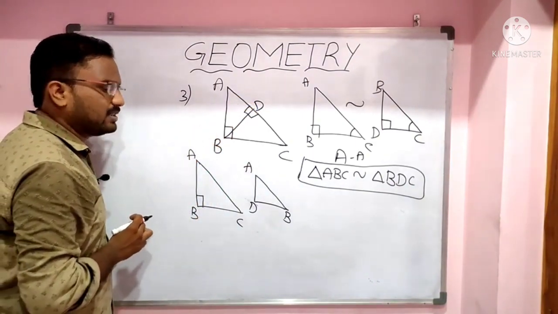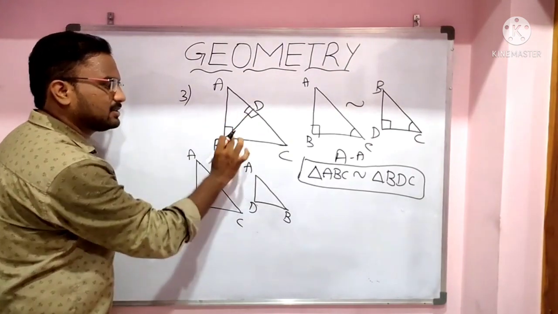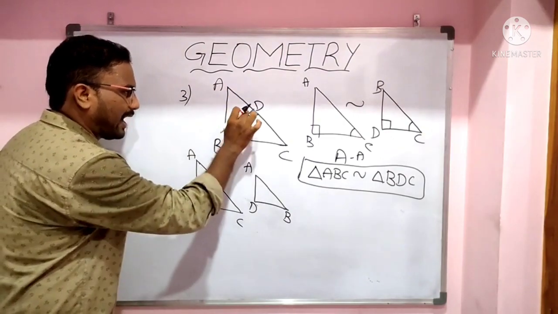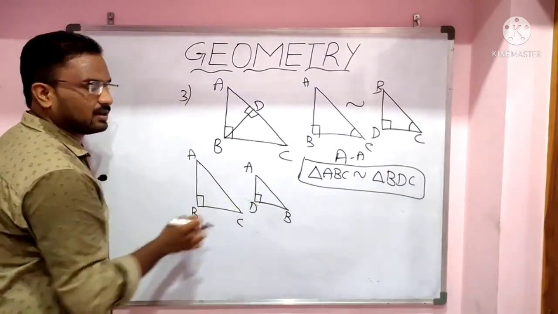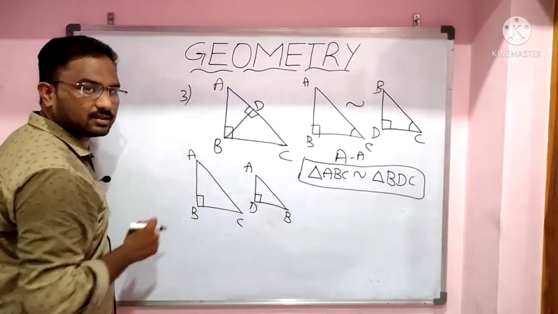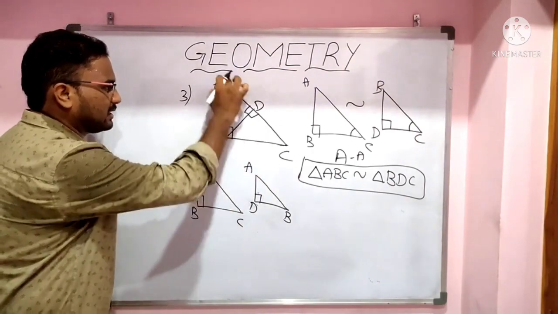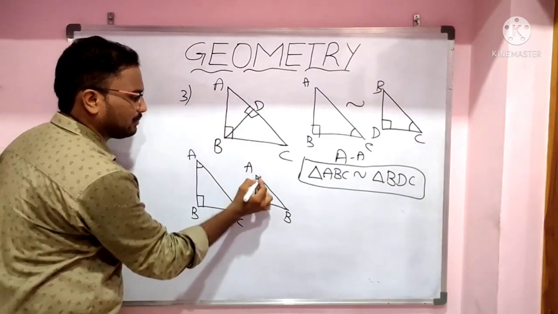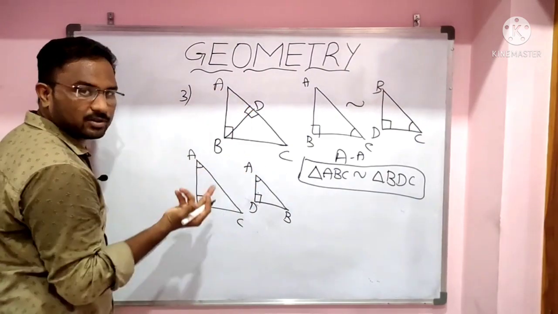In these two triangles, in the total triangle angle B is 90 degrees, and in triangle ADB angle D is 90 degrees, so both angles are equal. And angle A in the total triangle and angle A in this triangle are the same.